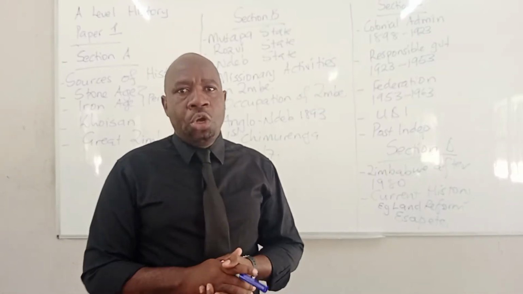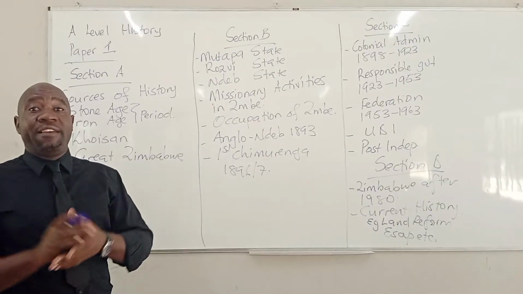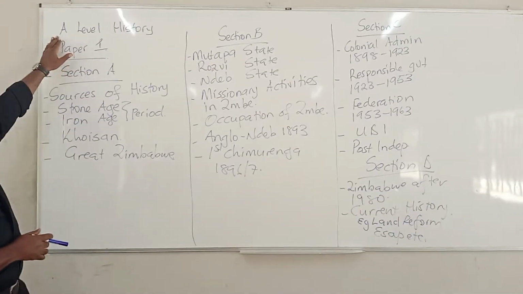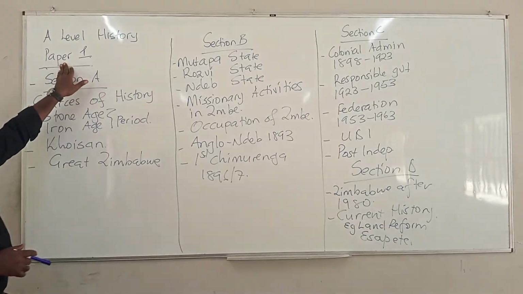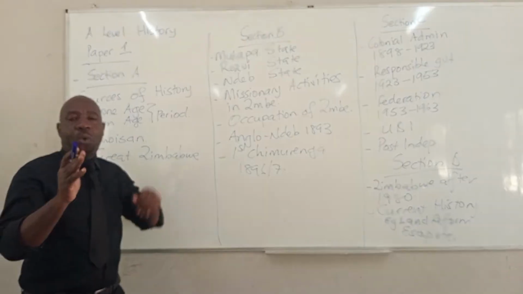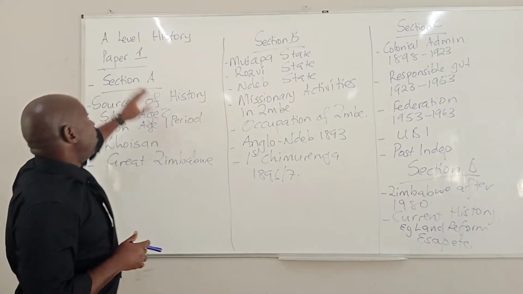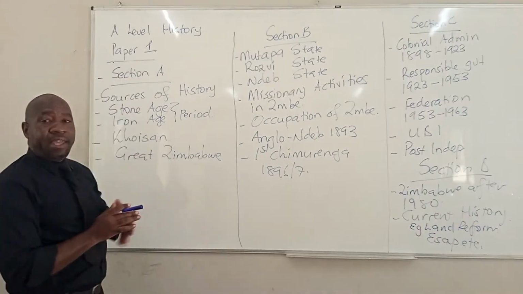Dr. Muso. Today we want to talk about A-level history. We want to talk about paper one, A-level history, paper one. What we have on this paper for A-level.